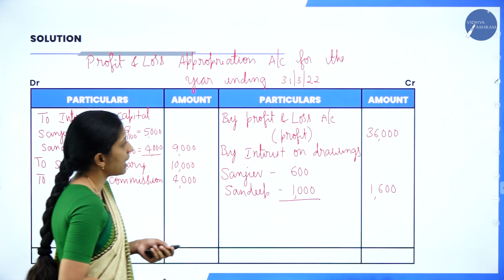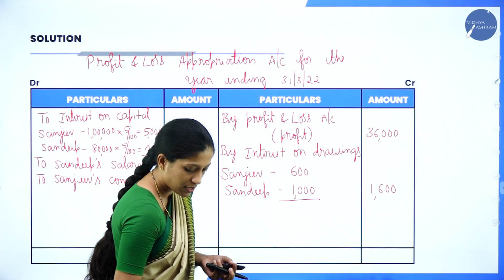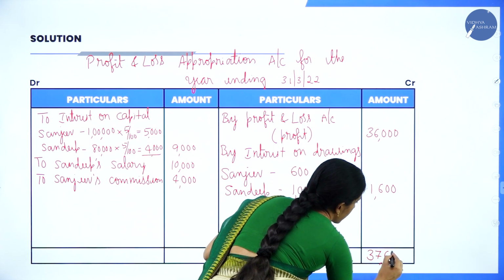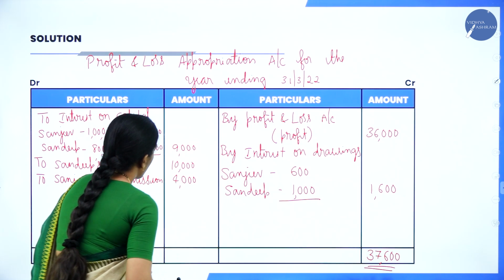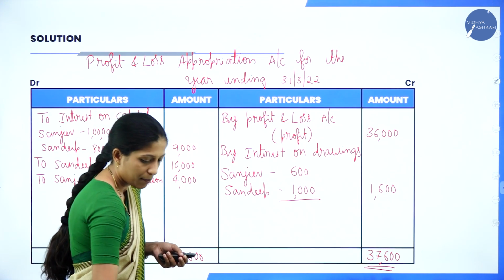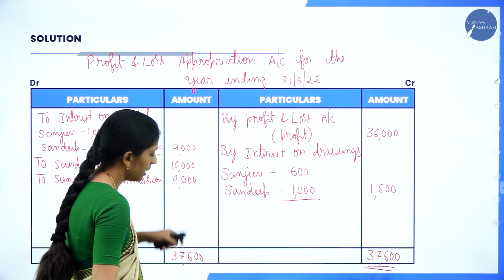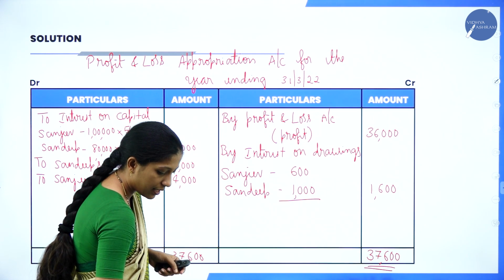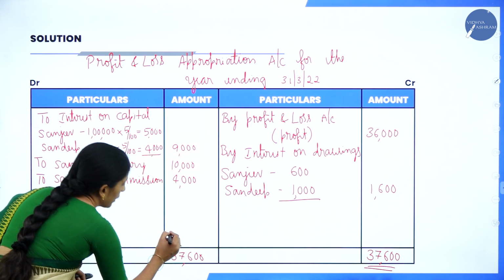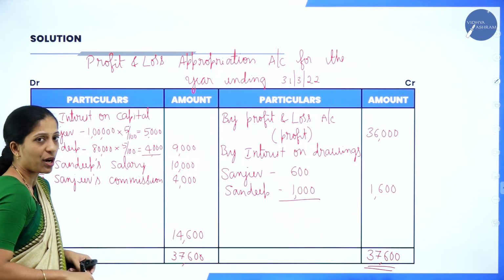Now, if you see the credit side, it is 36,000 plus 1,600. So, it is 37,600. In the debit side, it is less. So, I will write 37,600 on both sides. Deduct the debit side: 9,000, 10,000 and 4,000. So, you will get a balancing figure of 14,600. Write this 14,600 in the amount column.